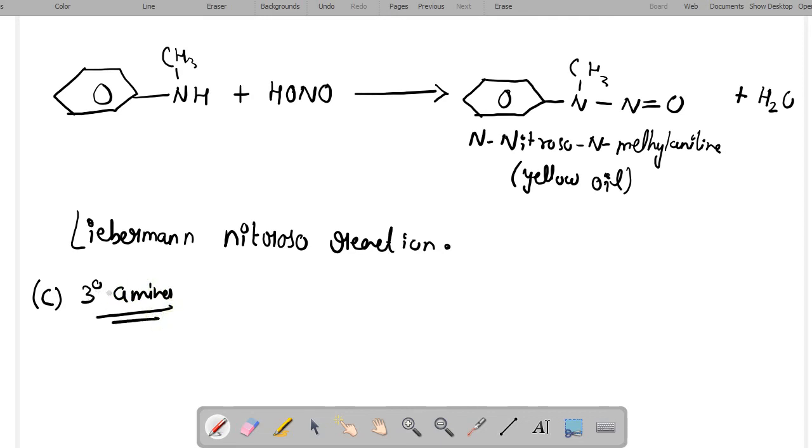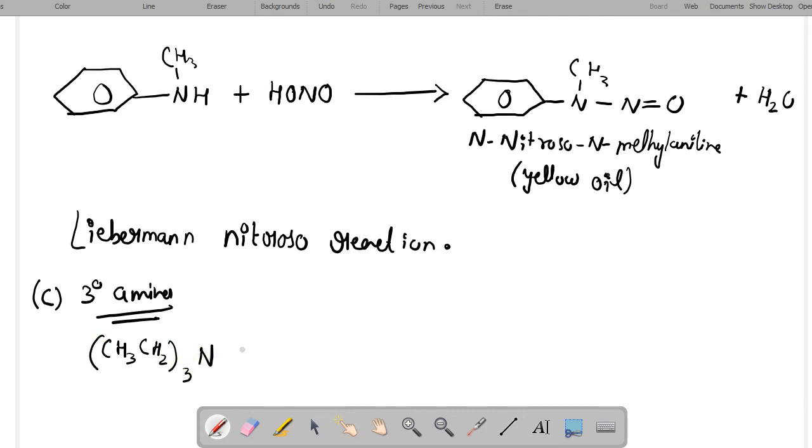So aliphatic tertiary amines generally react with nitrous acid to form water soluble nitrite salts. Aromatic tertiary amines undergo an electrophilic substitution reaction with the nitrosonium ion at the para position of the phenyl ring to form green colored para nitrosoamines.